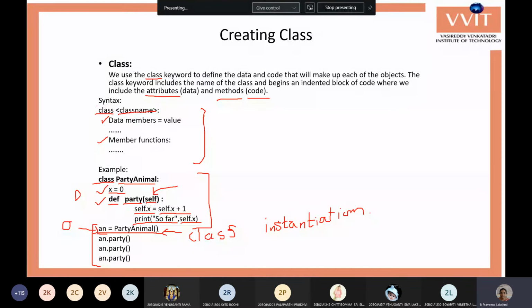Once after creating the object, you can call the functions of that class. Here we are calling the function three times: an.party, an.party, an.party. It has to show the data three times.